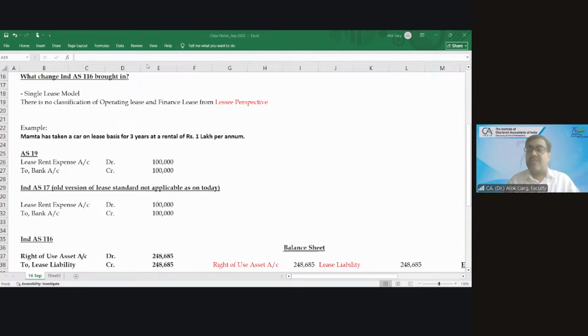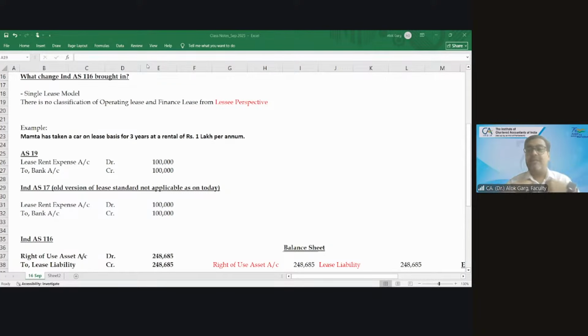Now the question is, sir, the cost of the aircraft is, for example, 100 crores, or the cost of the car is 20 lakhs. So will we capitalize at 20 lakhs or 50 crore or 100 crores? Answer is no. You have to capitalize not at the value of the asset. You have to capitalize at the value of the right of use of the asset. And what is the value of right of use? Present value of the future payments. Present value of the lease rental.